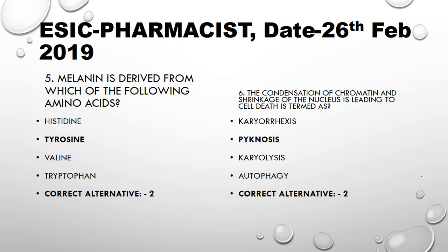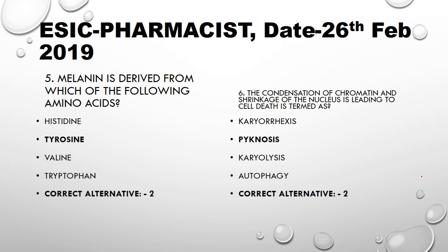The condensation of chromatin and shrinkage of the nucleus leading to cell death is termed as pycnosis. Here we will discuss all the options one by one. Karyorrhexis is the destructive fragmentation of the nucleus of a dying cell whereby its chromatin is distributed irregularly throughout the cytoplasm.